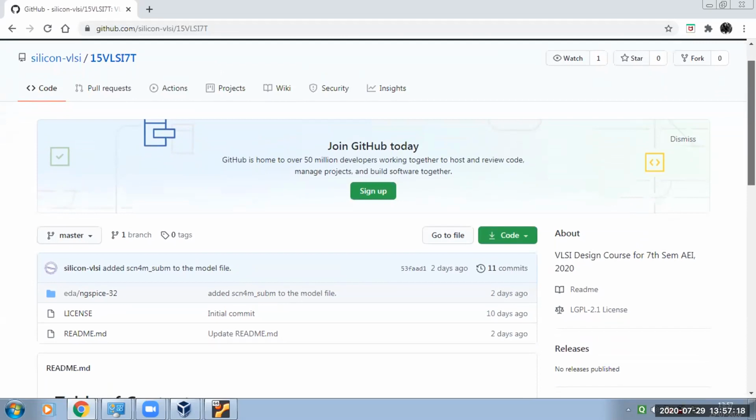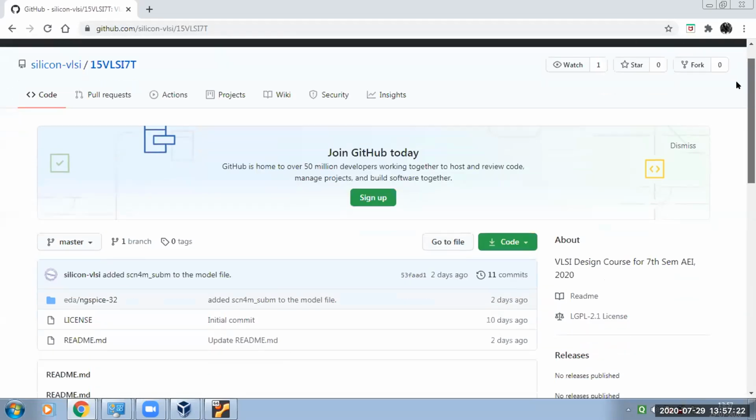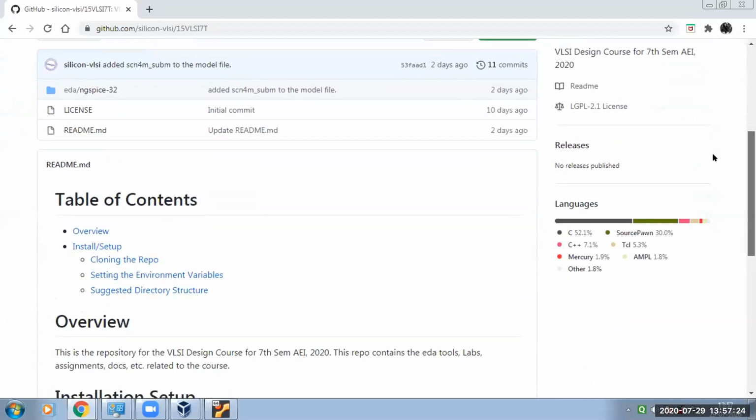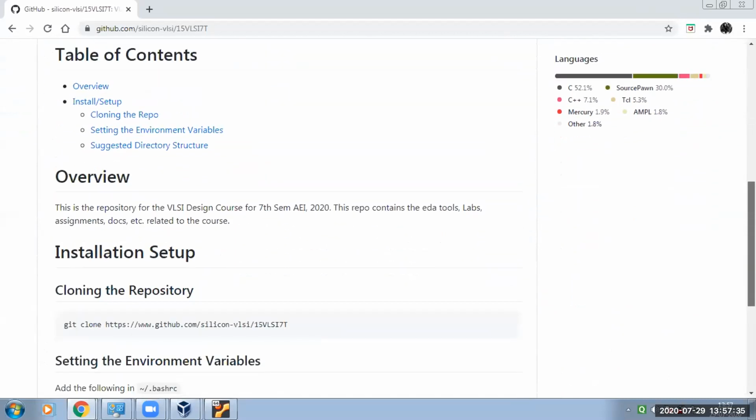Here is the GitHub page of our course 15 VLSI 70, where you can see there is an ngSpice tool here, and the README. README is actually just like a wiki where you can see a table of contents.